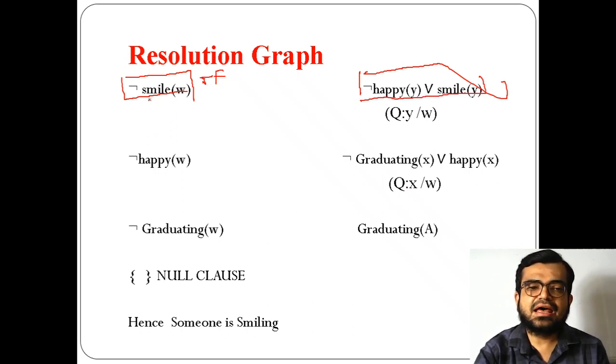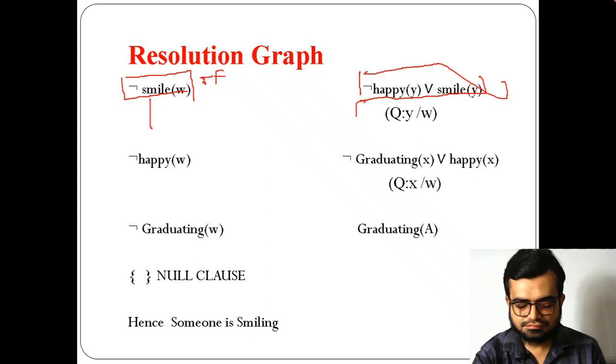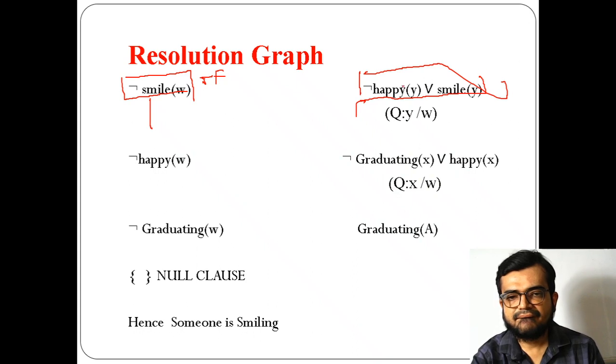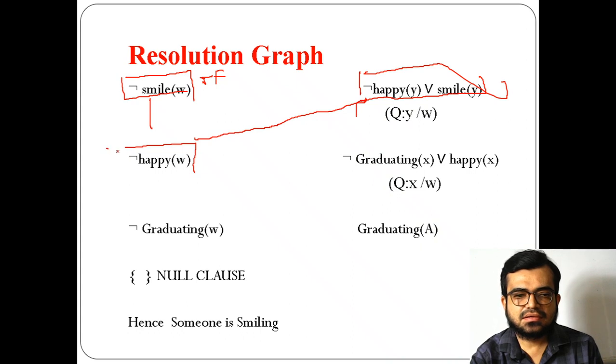Now what happens? This negation of smile and smile will contradict, and it only remains what? This part.